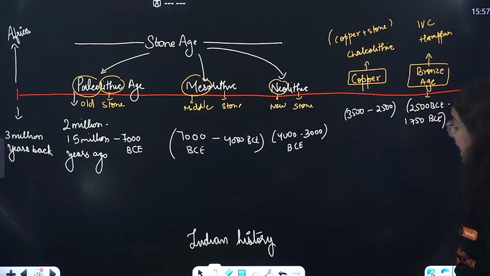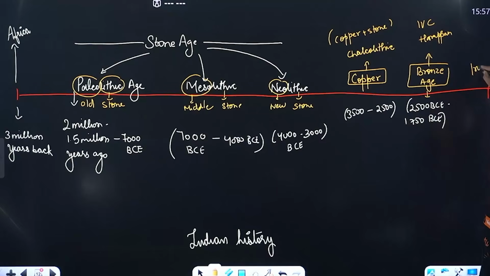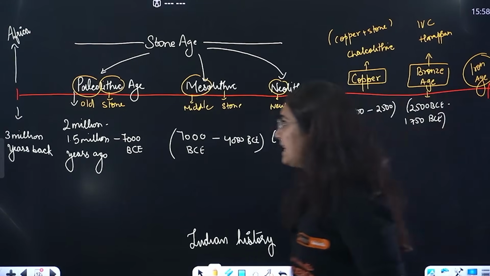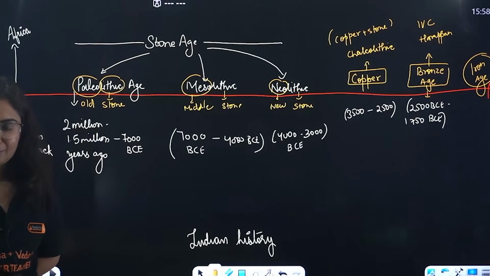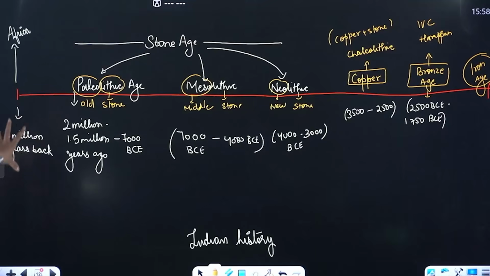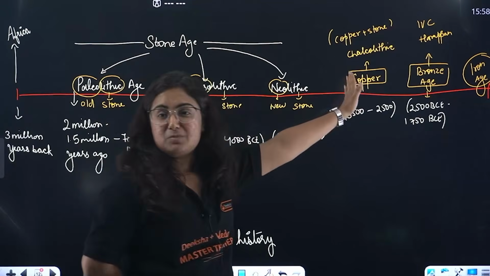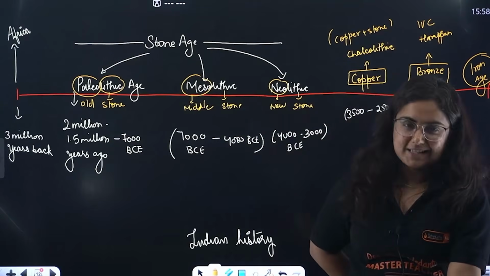Getting my point? And after this, humans got to know about iron. That age is considered the Iron Age. Hold on, we studied everything very nicely. We started from the evolution of humans, then we saw the Stone Age, majorly in the Indian subcontinent, later replaced by the Chalcolithic Age, and then the Iron Age. After the Iron Age is the next chapter.